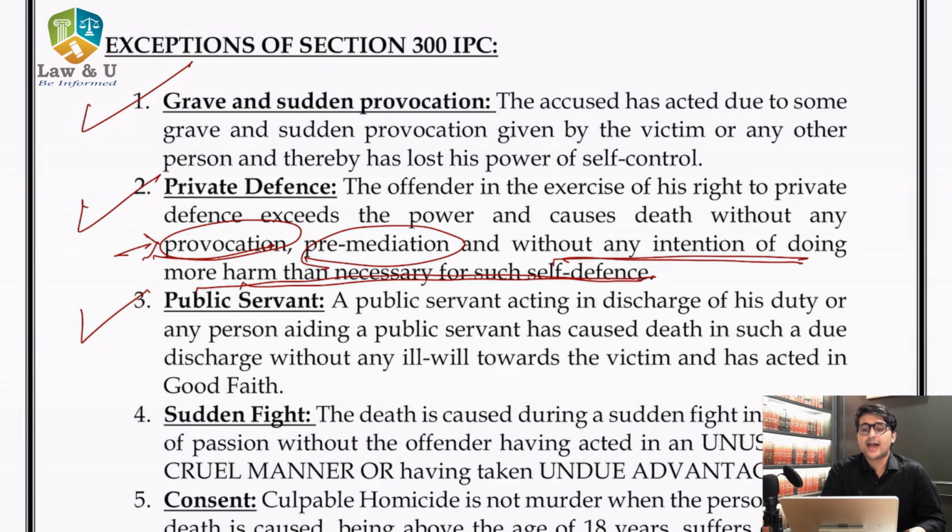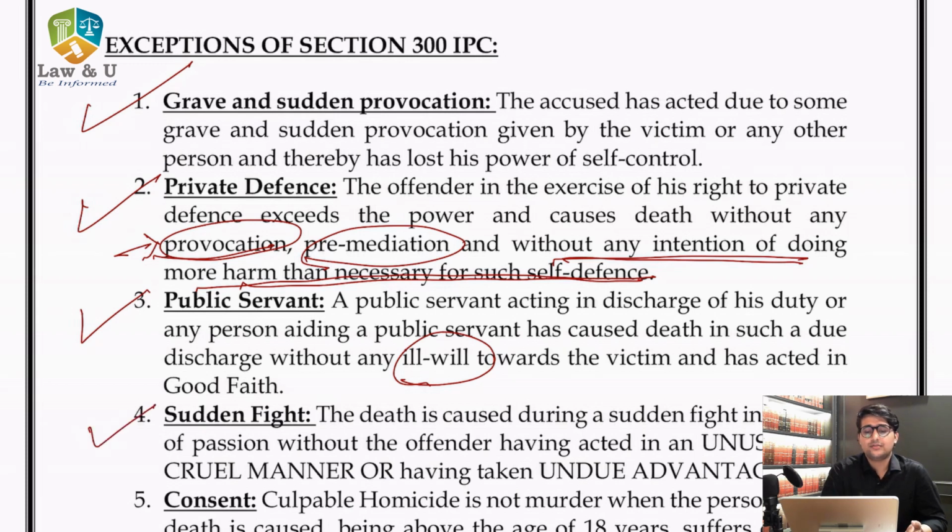Now a public servant acting in discharge of his duty, or any person aiding a public servant, has caused death in such a due discharge without any ill will towards the victim and has acted in good faith. So अगर public servant अपना duty discharge कर रहे हैं without any ill will and he's discharging his duty according to the law and causes someone's death, then it won't be murder.